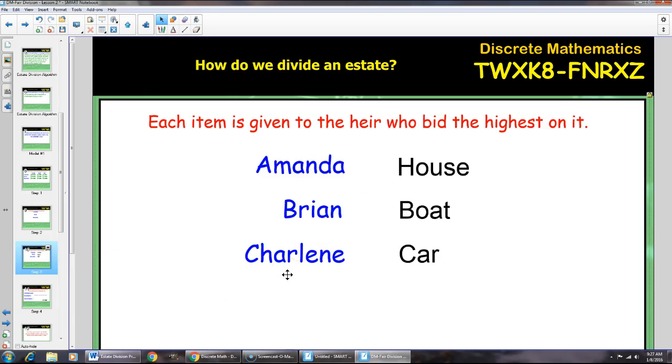Each item is given to the heir who bid the highest on it. So Amanda gets the house because she bid the highest on the house, Brian gets the boat, and Charlene gets the car.